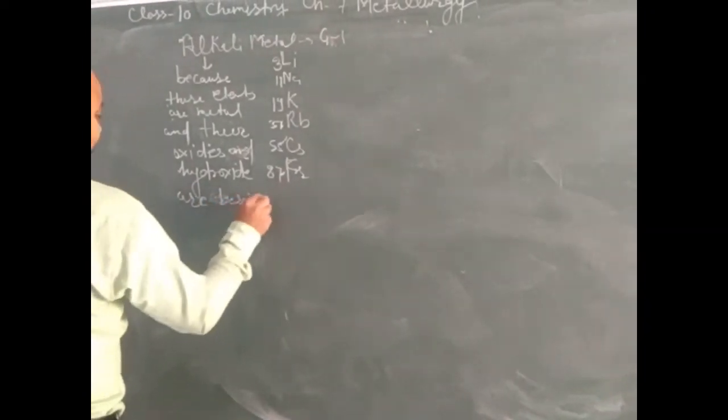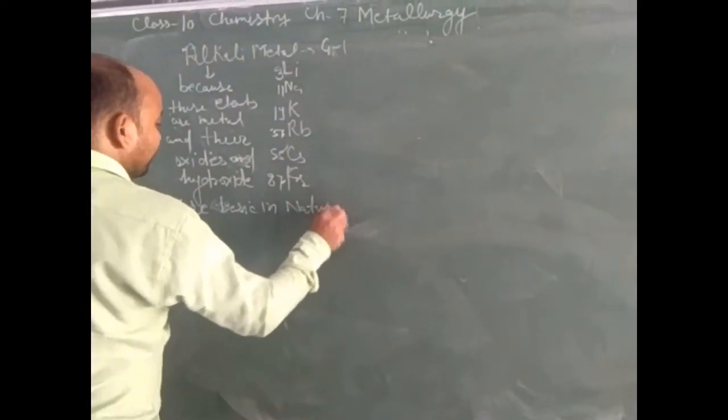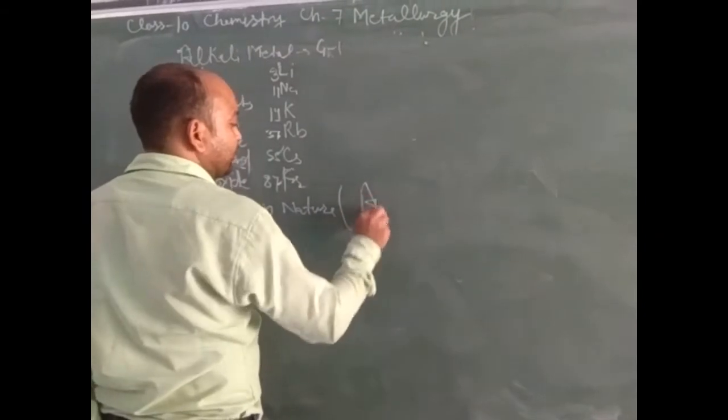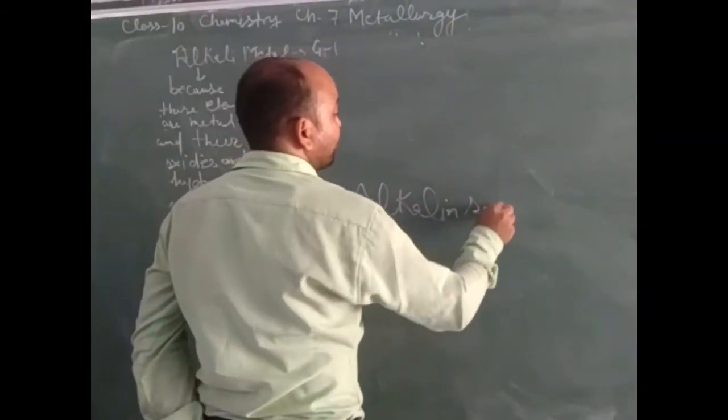Basic in nature means we can say that they form alkaline solution in water.